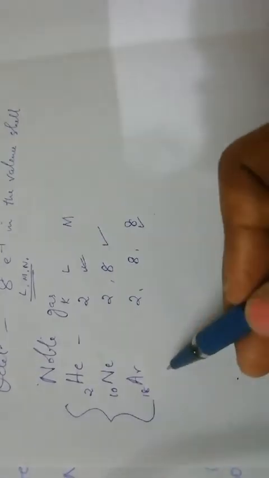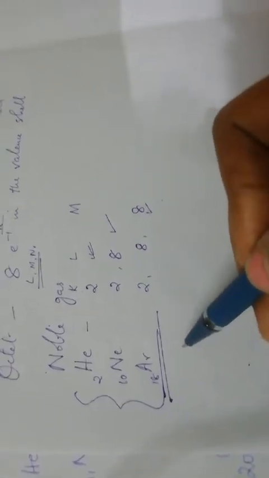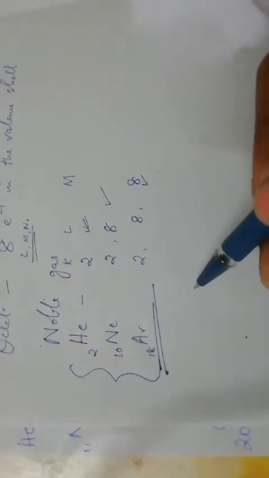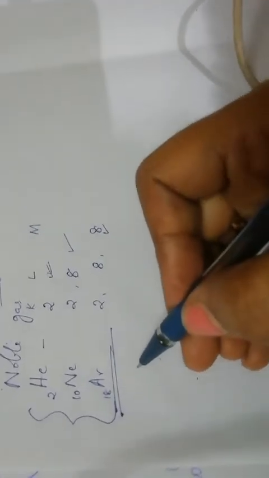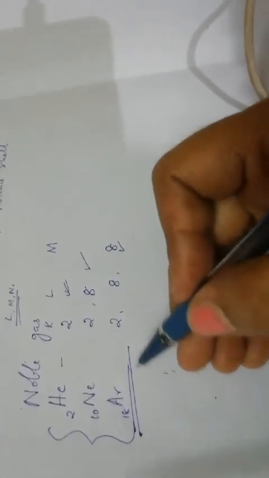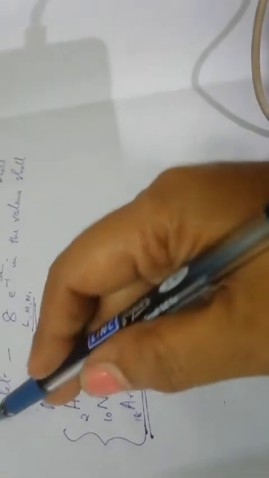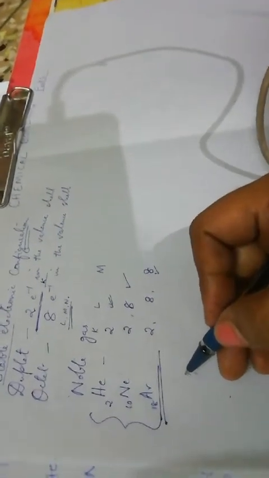So that is the reason we have these noble gases hardly forming any compounds. They are stable and they are found as monoatomic molecules, or these atoms have independent existence. All the other atoms which combine with other atoms always have a tendency to acquire their nearest inert gas configuration or stable configuration, the octet and duplet rule. An atom can acquire this octet and duplet by forming chemical bonds with another atom.